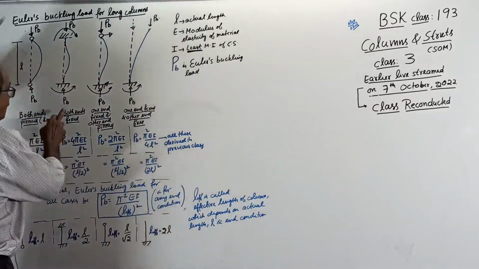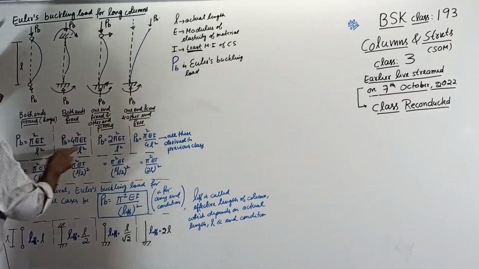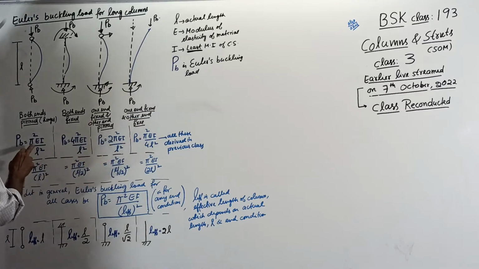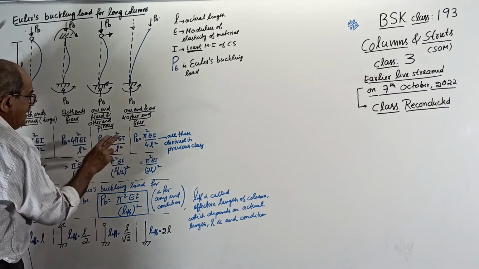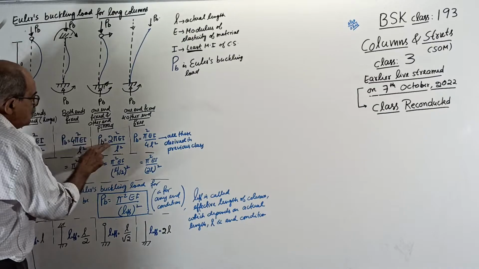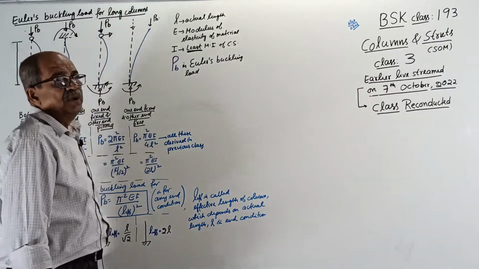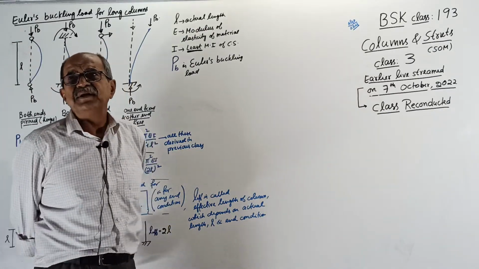Now see, what happens is, the buckling load has a common term here: pi square EI by L square everywhere. 1, 4, 2, 1 by 4. People do not want to remember different numbers there.